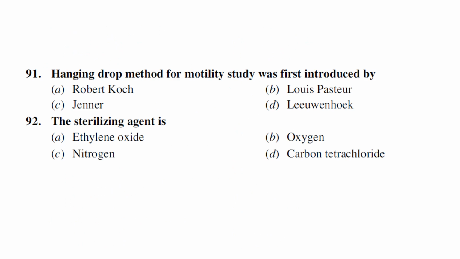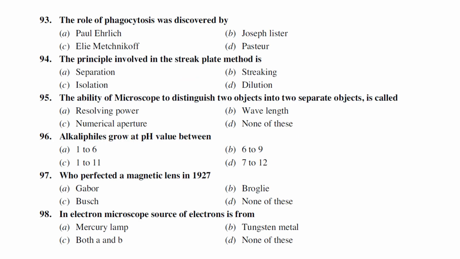The next one is the hanging drop method for motility study, first introduced by Leeuwenhoek. Antonie Leeuwenhoek was the first one who introduced this hanging drop method for motility. The next one is the sterilizing agent. Which of the following is a sterilizing agent? Ethylene oxide, oxygen, nitrogen, carbon tetrachloride. We know very well ethylene oxide, because oxygen and nitrogen are not sterilizing agents, and carbon tetrachloride is also not. So ethylene oxide is the sterilizing agent.